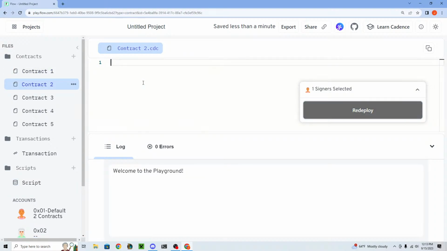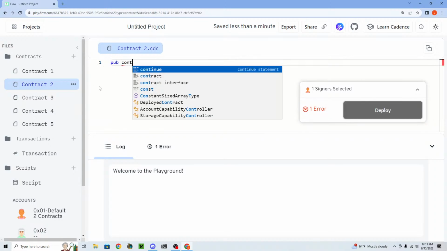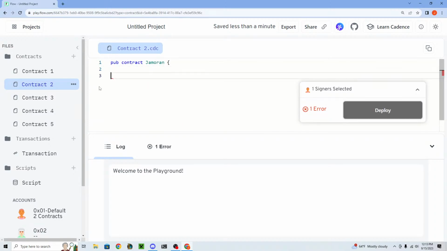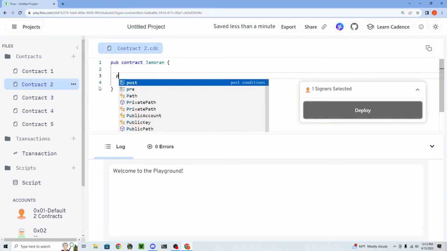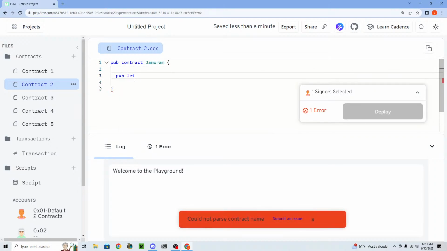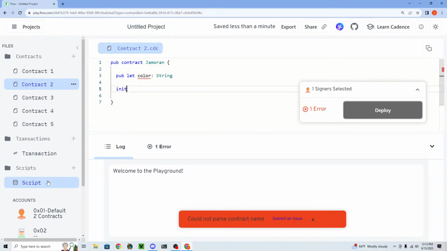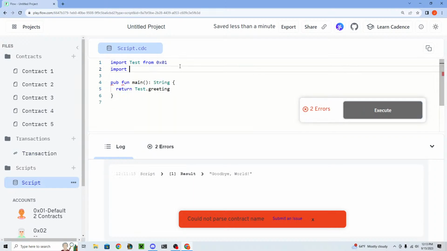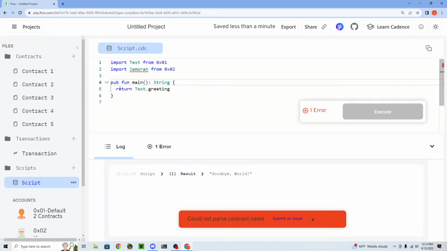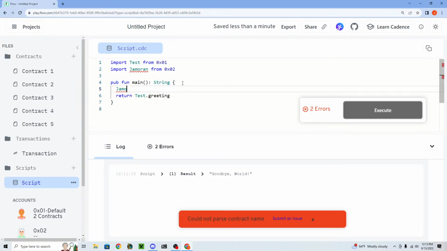So for example, inside the contract two tab, let's say we have a contract here called John Moran, and we have a variable that you made called color, and it was a string. You would be able to read color inside here by just saying import John Moran from account two, and then you would say jamron.color, and this would give you the value of that variable. Hope that makes sense.